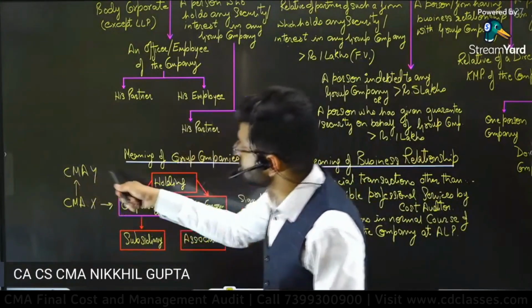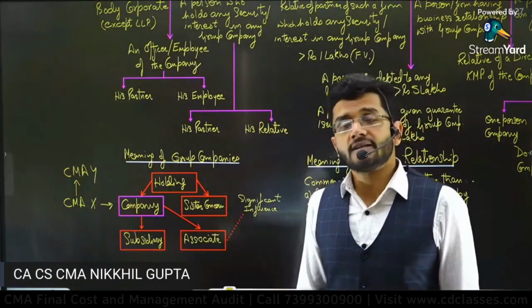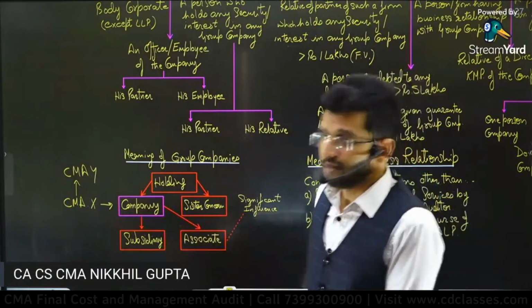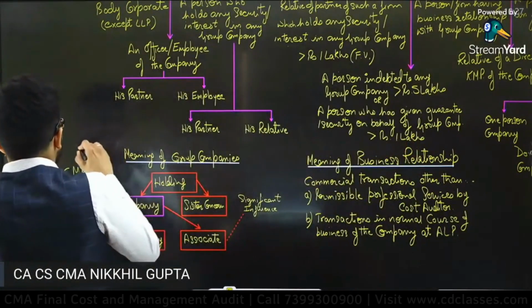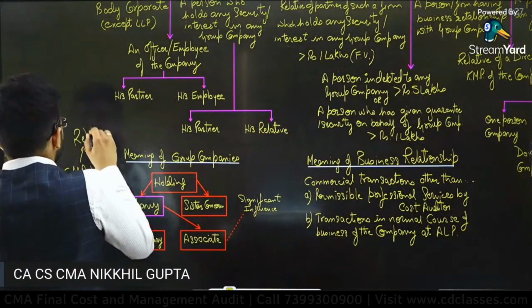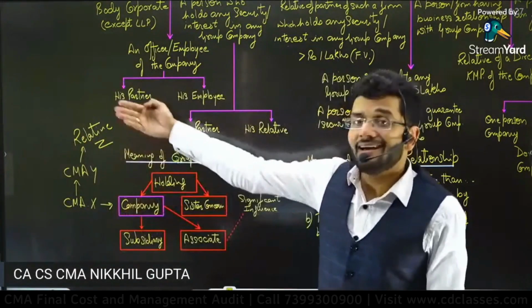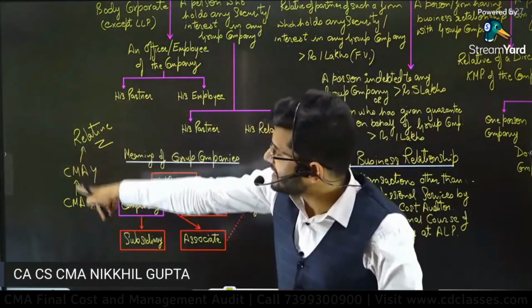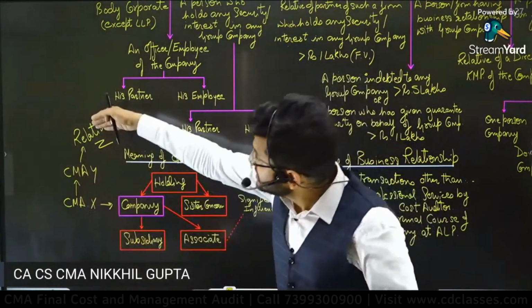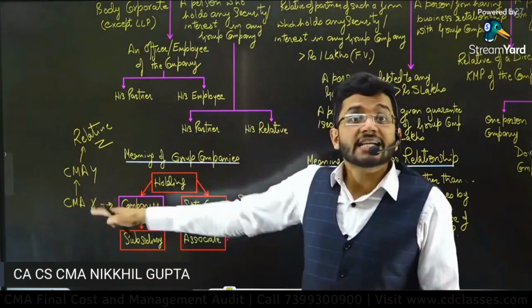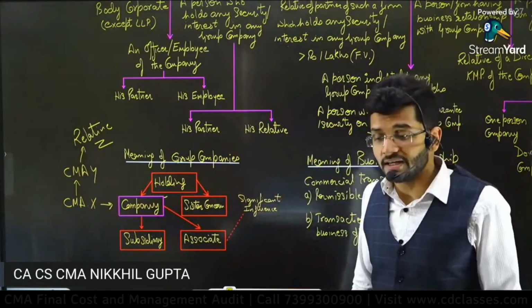Similarly, guys, CMA Y should not also have shares or securities of this company. Now CMA Y has a relative, whose name is Z. This is an indirect relationship. CMA Y has a direct relationship with X, and Z has an indirect relationship with X.